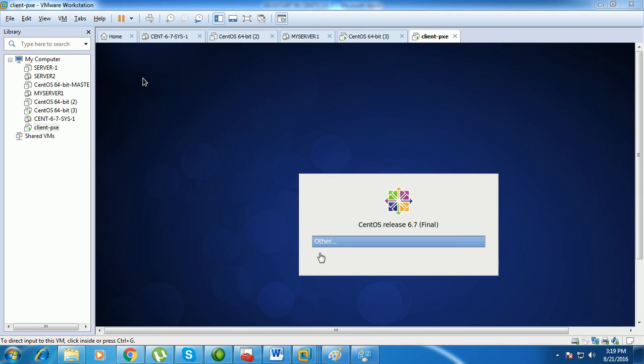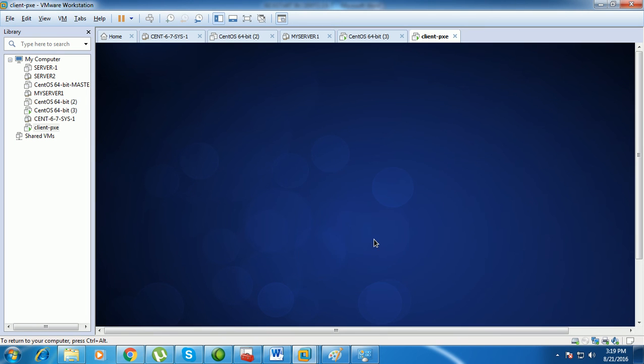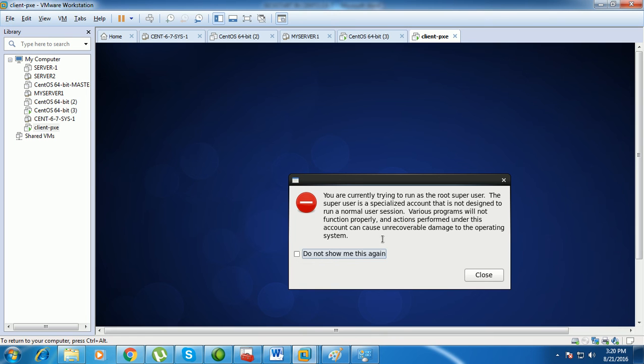See, this is the way of installing with Kickstart, or you can say PXE boot. If you want to log in with the root user account, you can log in as root, and if a password is required, you can enter the password.